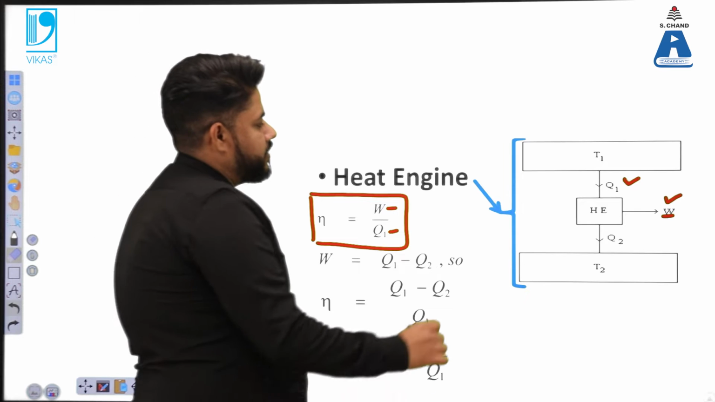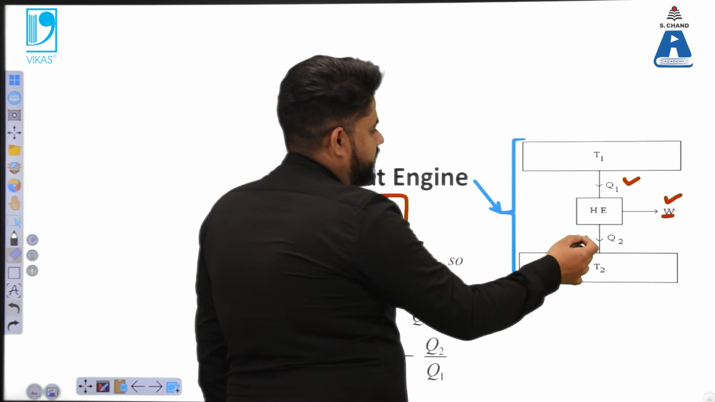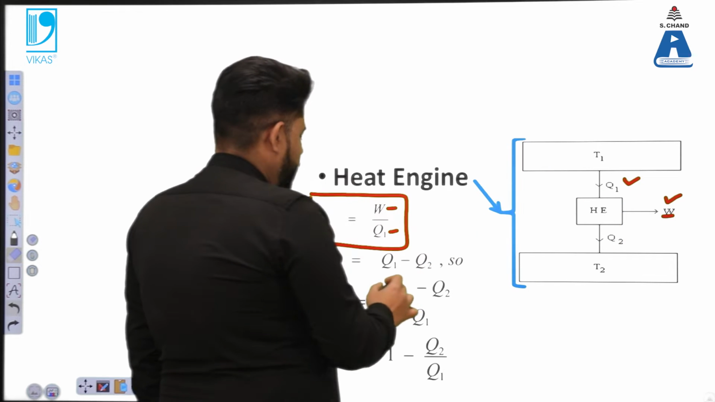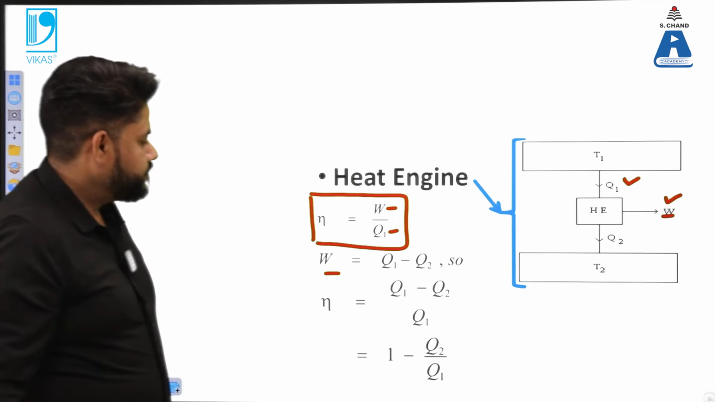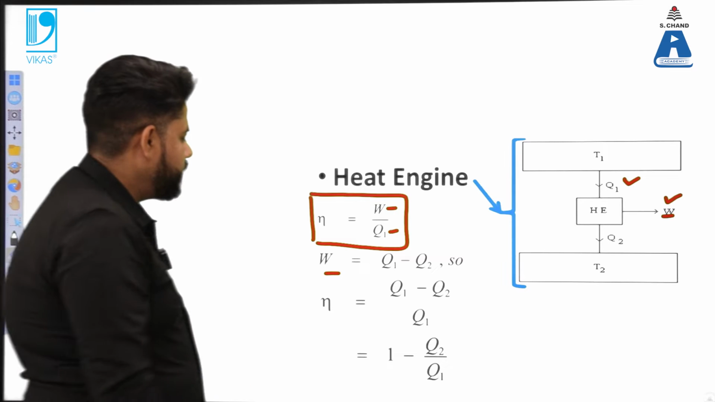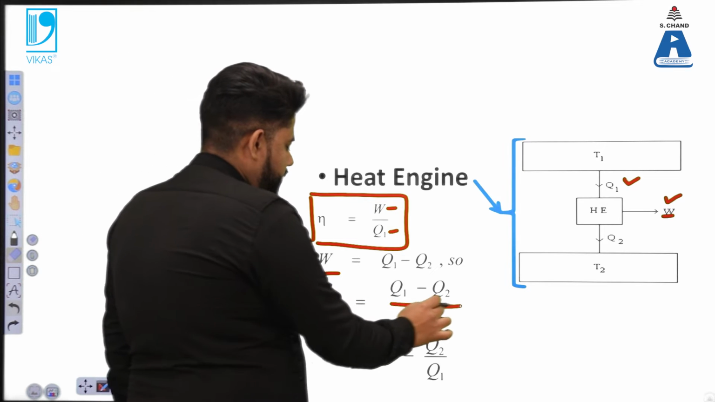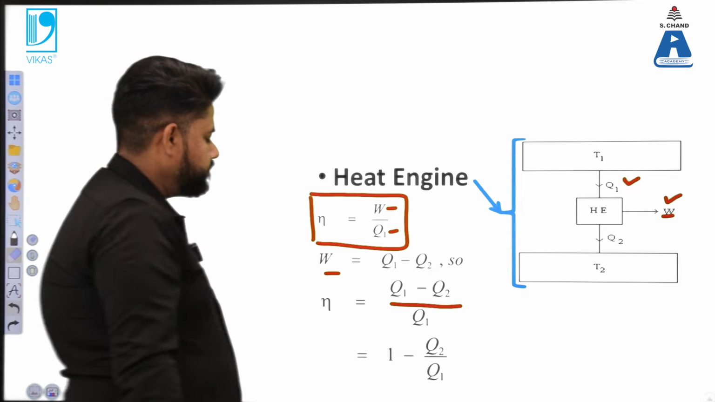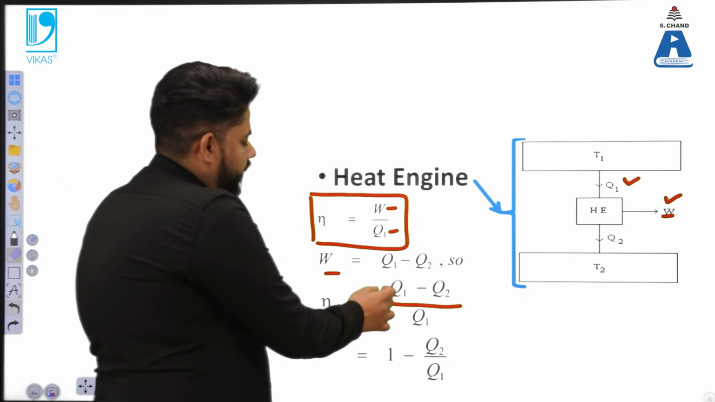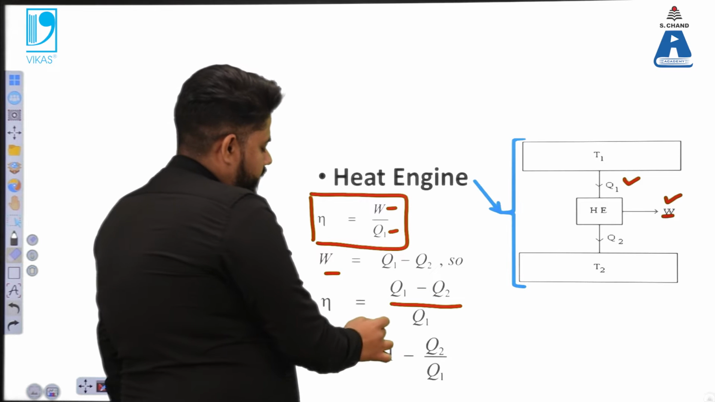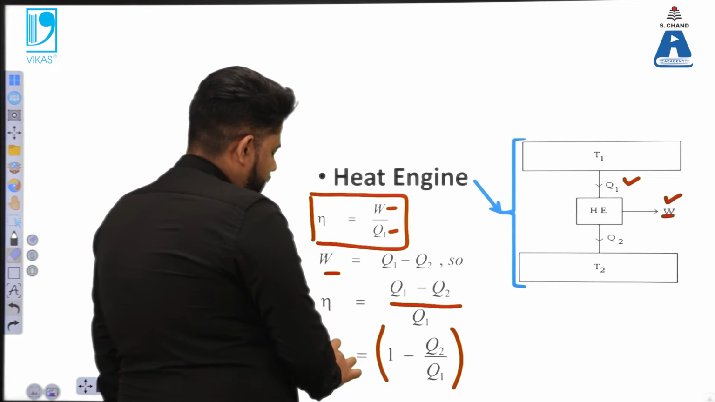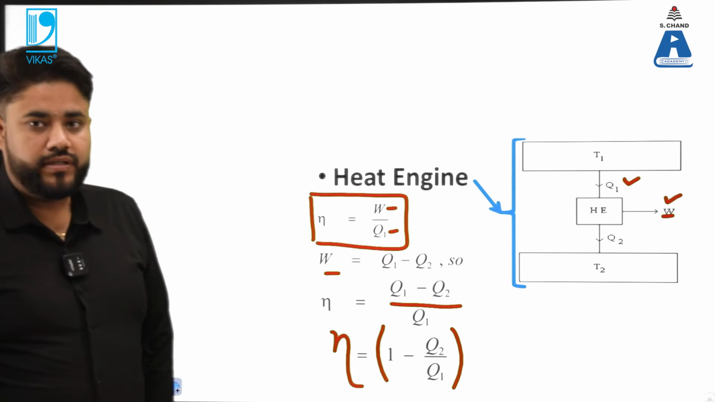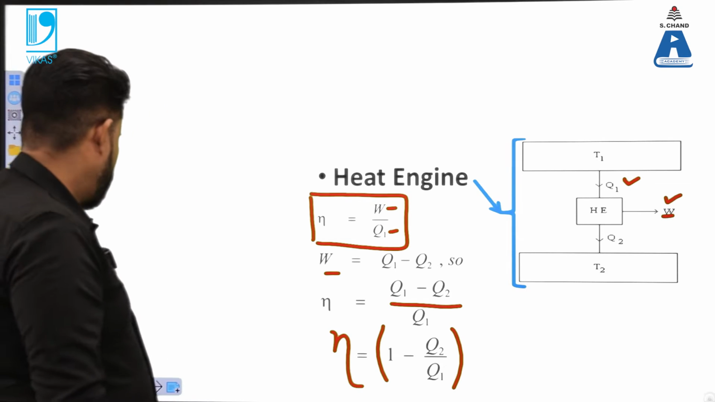So as far as this energy balance or energy equivalence is concerned, Q1 equals W plus Q2. So Q1 minus Q2 will be equal to W. We can substitute that value in this particular expression. So efficiency is Q1 minus Q2 over Q1. We can solve it by dividing by Q1, so we'll get 1 minus Q2 by Q1. That is the particular representation for efficiency calculation in terms of heat engines.